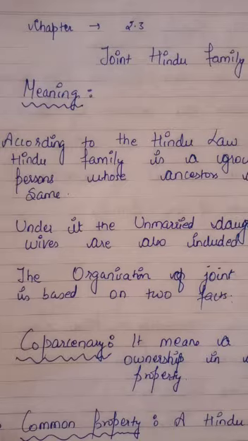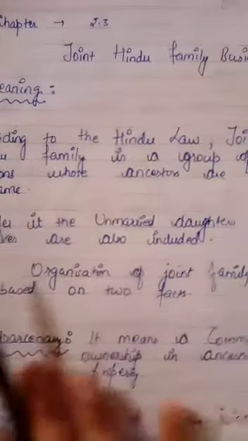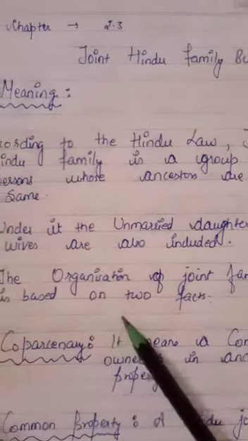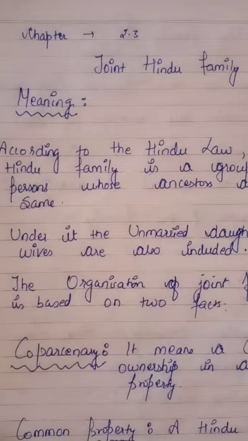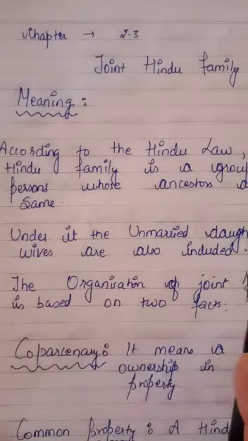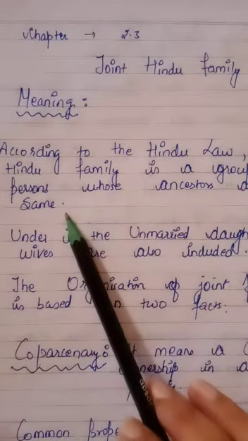First of all, we should know the meaning of Joint Hindu Family. What is a Joint Hindu Family? According to Hindu law, Joint Hindu family is a group of persons whose ancestors are the same. Means whose grandparents are the same. So according to Hindu law, the Joint Hindu family is a group of persons whose ancestors are the same.